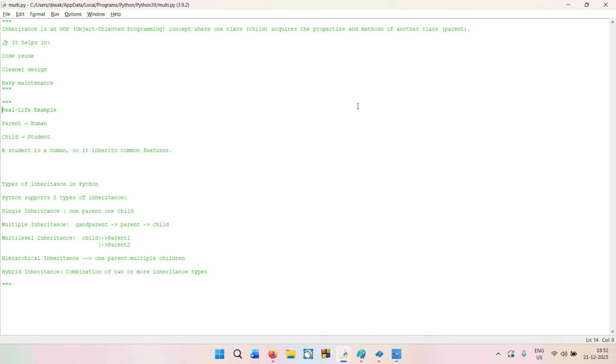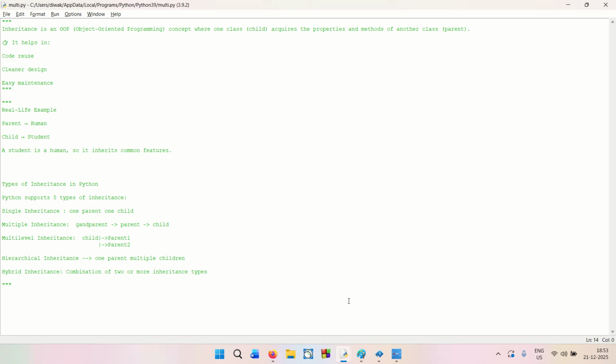Now, what are the types of inheritance? People have read and understood most of the time two commonly asked inheritance types, which are asked during interviews also. Two, or you can say three: multiple, multi-level and hierarchical inheritance, right? We are going to see five types of inheritance: single inheritance, multiple inheritance, multi-level inheritance, hierarchical inheritance and hybrid inheritance. So these are the five types of inheritance that we are going to see.